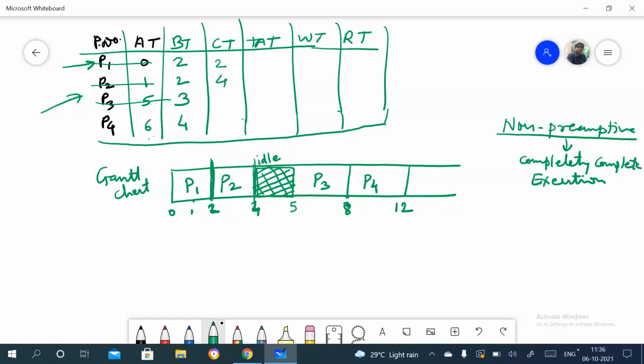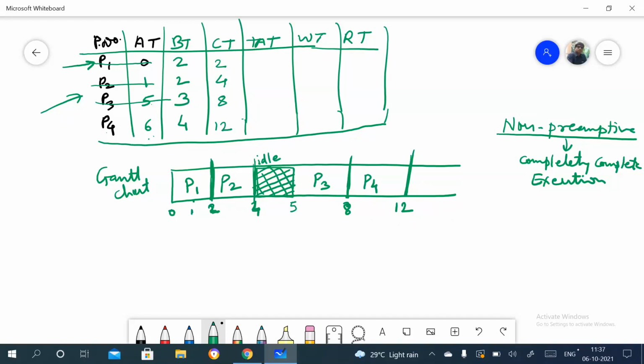Now come to P3. What is the completion time for P3? This one is the completion time of P3, so you can write 8, right? Now for P4, this is the completion time for P4, which is 12, so we can write 12 here. Now we understand the completion times for P1, P2, P3 and P4, right?